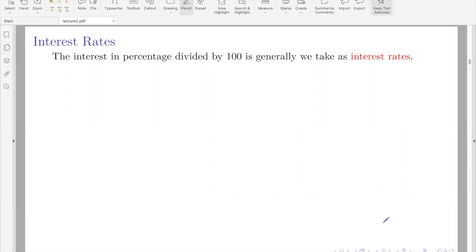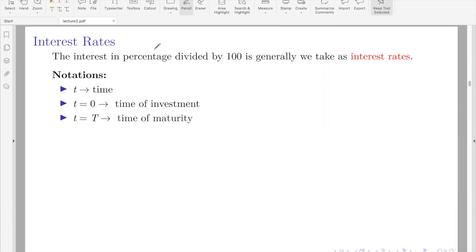So interest in percentage divided by 100 is what generally we take as an interest rate. Let's introduce some notations which we will use often. T always denotes the time, and t equal to 0, we always take the time at which the investment is made or the borrowing is done.